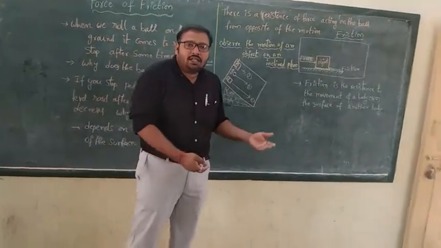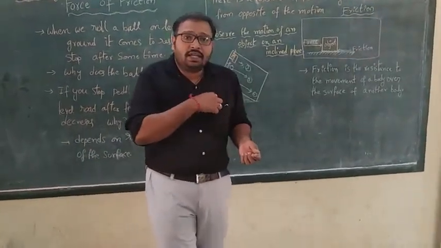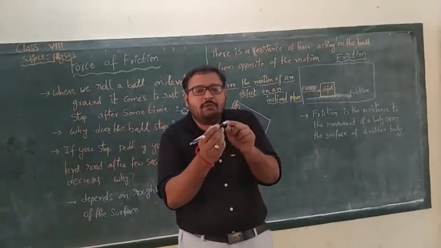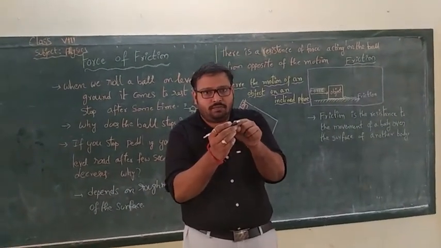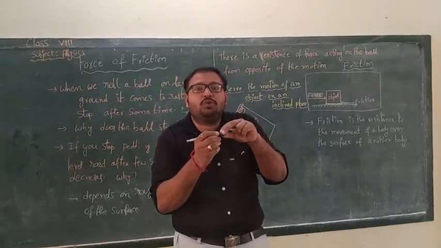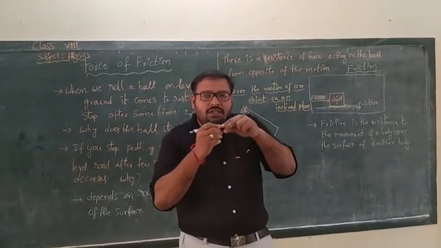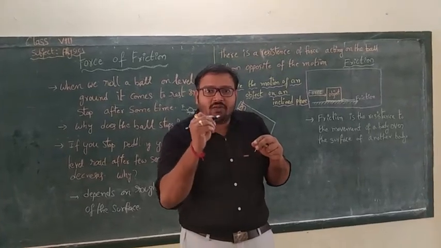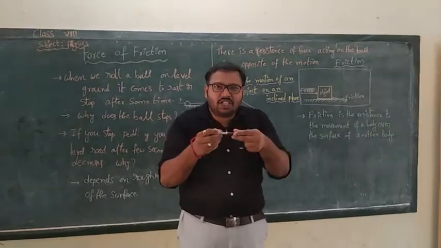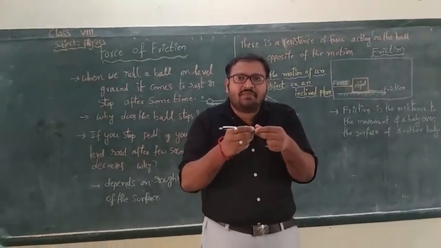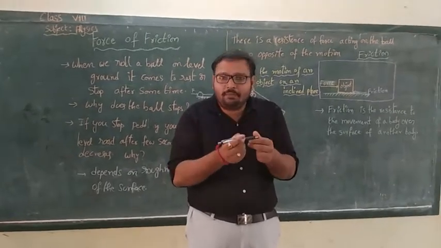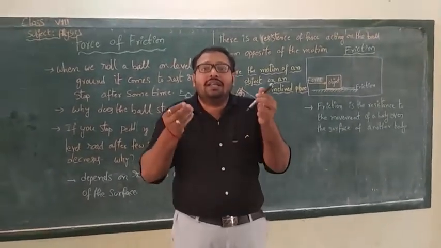Generally, we walk on the ground. And one more example, we are using a grip on the pen. Sir, why do we have to use it? To increase the friction. This grip helps to increase the friction. Then we can catch it, we can write easily. Just imagine if the surface is very smooth or an oily surface, we know that it slips. The object may slip from our hand due to less friction.